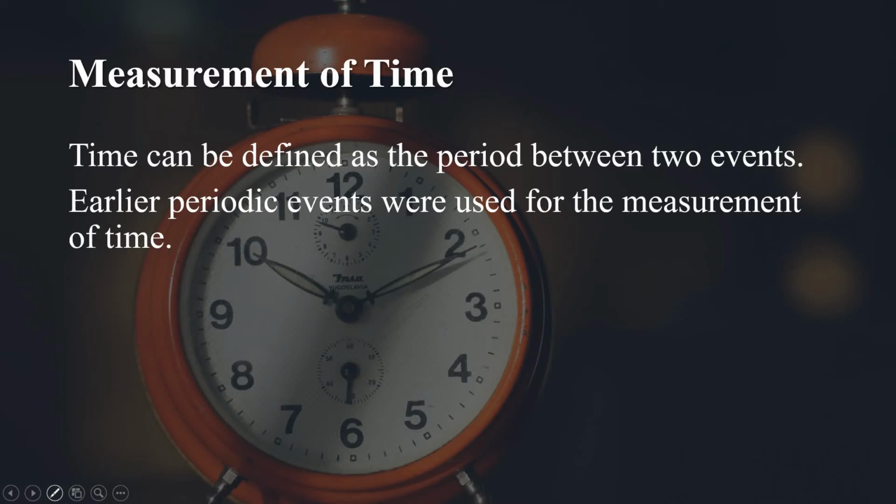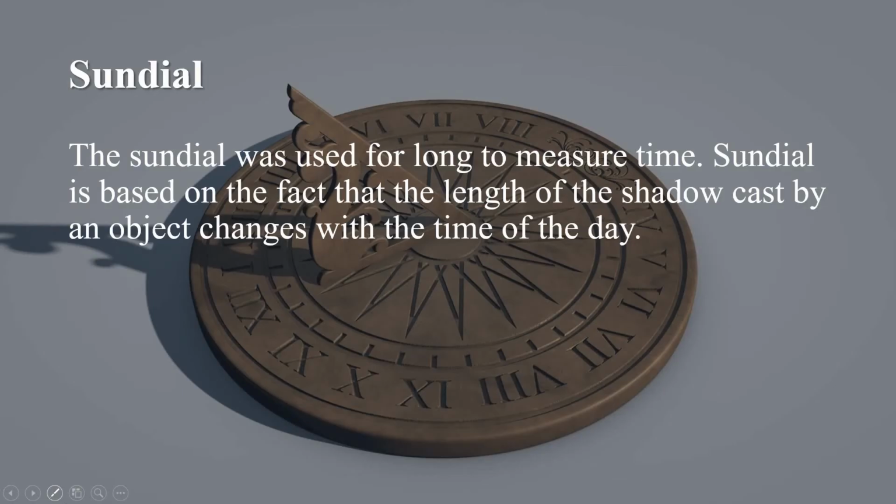So, based on the periodic nature of these phenomena, ancient people developed devices such as the sundial, sand clock and water clock for measuring time. So let us know about these devices in detail. First, let us understand about the sundial. The sundial was used for a long time to measure time.